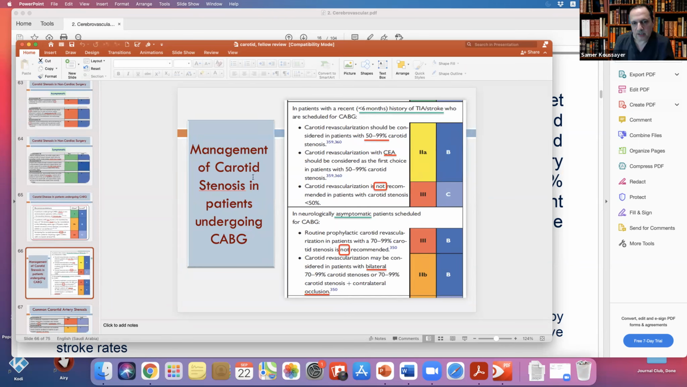Okay. In neurological asymptomatic carotid, this is before CABG. This is the measure of carotid stenosis in patients undergoing CABG. If asymptomatic, routine prophylactic carotid intervention in patients with 70-90% stenosis is not recommended. Yeah, I agree 100%. The only time you have to do it is if he has bilateral 70-90% stenosis, or 70-90% on one side and contralateral occlusion. So according to this, it is what I said. Yeah, I agree totally, he does not need it.